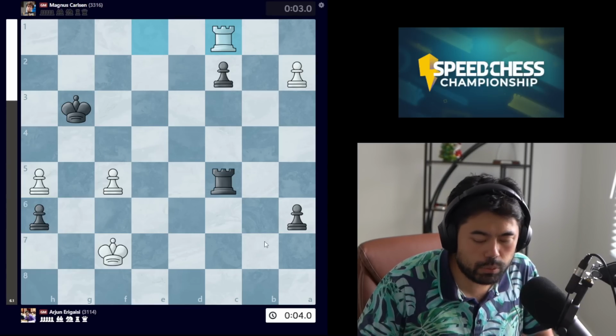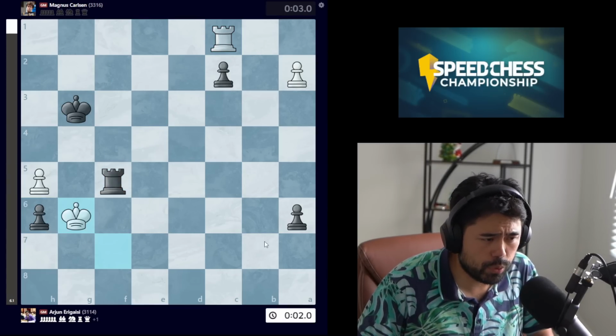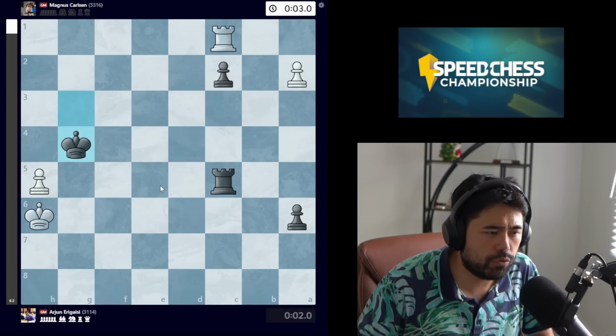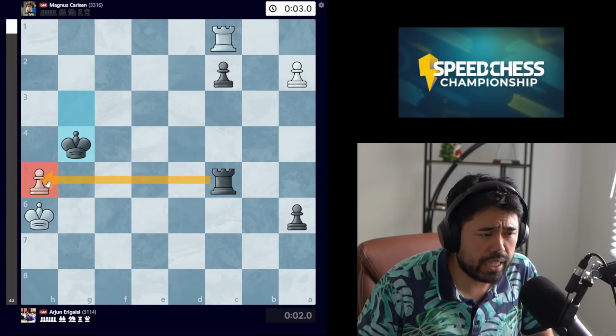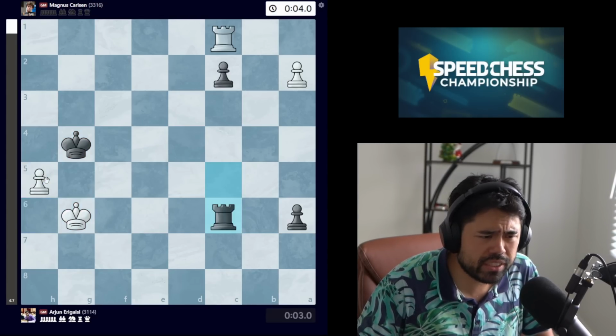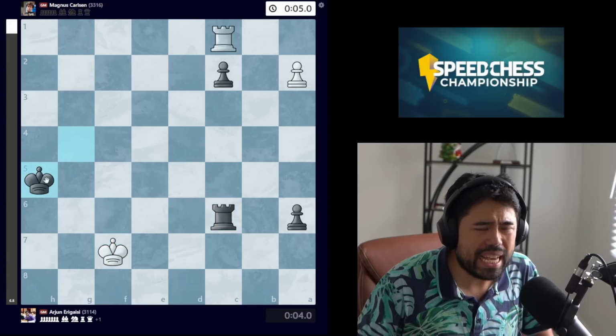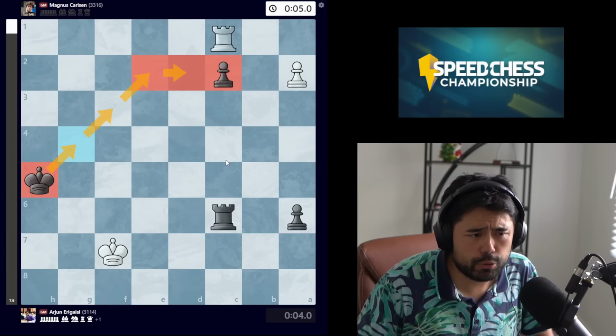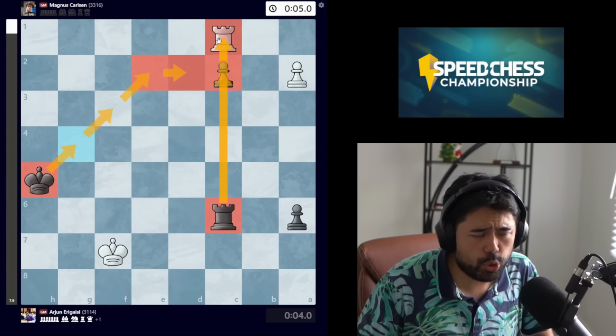Whereas after rook to c1, now Arjun can capture here, we get king g6, rook c5, takes, and now we have the move king to g4, where white will lose this pawn on h5, and the game will end shortly. Magnus goes king g6, we get check, king f7, and now king takes pawn, and black simply is going to make a beeline to the d2 square with the king, win the rook, and get a queen and the game.